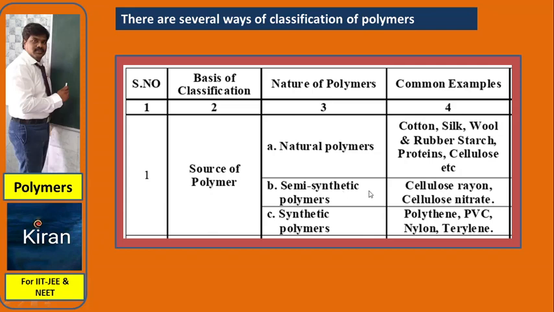Semi-synthetic polymers: cellulose rayon, cellulose nitrate. Synthetic polymers, man-made or artificial polymers: polythene, PVC, nylon, terylene. This is based upon the nature of polymer.